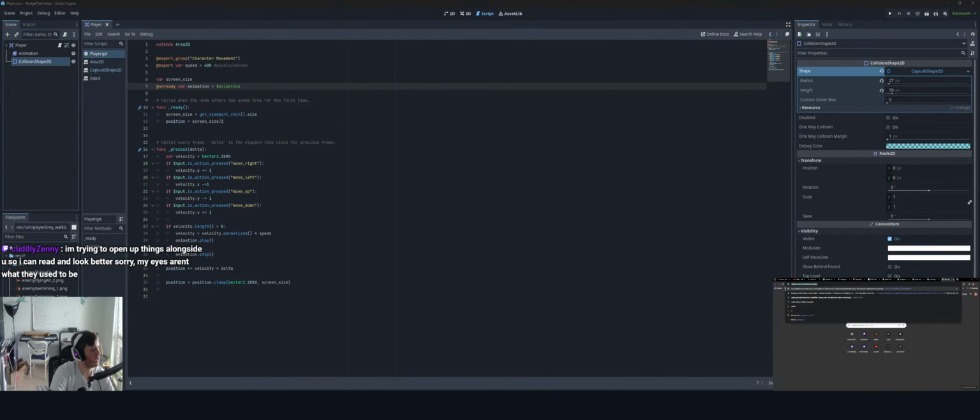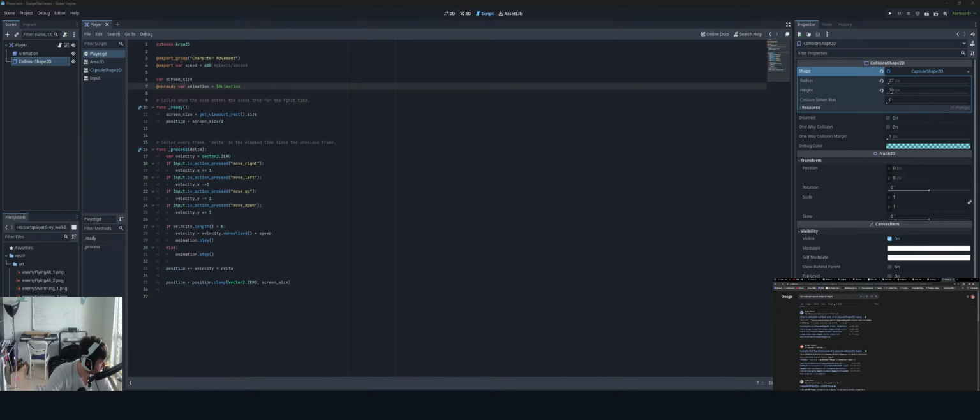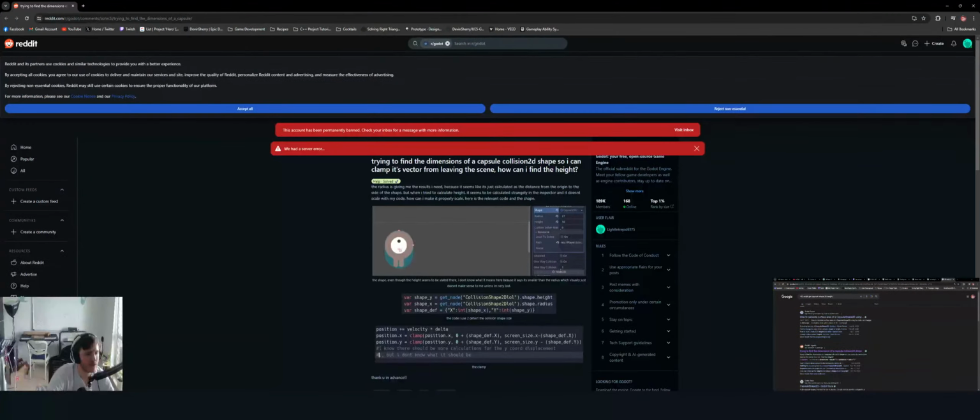Let's see. So GDScript get capsule shape 2D height. Let's see, trying to find dimensions. So shape, get node dot shape dot height.